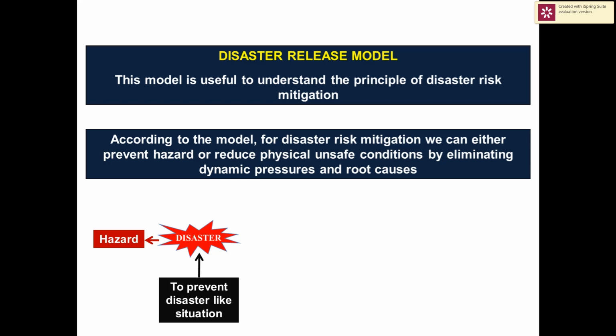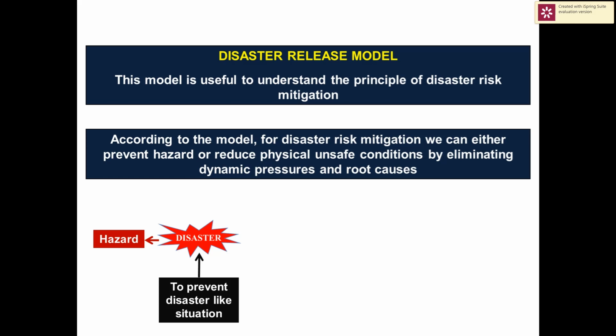Another option is vulnerability reduction by eliminating all physical unsafe conditions of the hazard prone area. We have seen in disaster crunch model, progression of vulnerability in a system involves many factors. Physical unsafe conditions can be generated due to dynamic pressures and root causes.